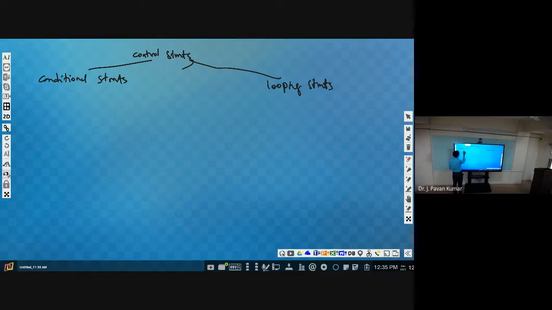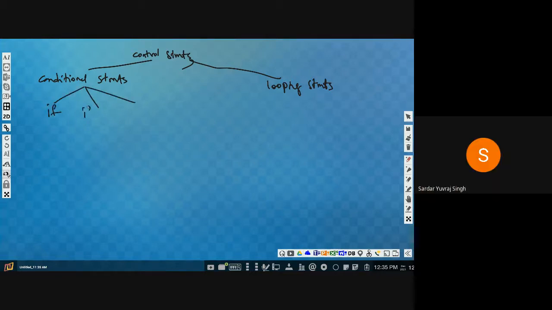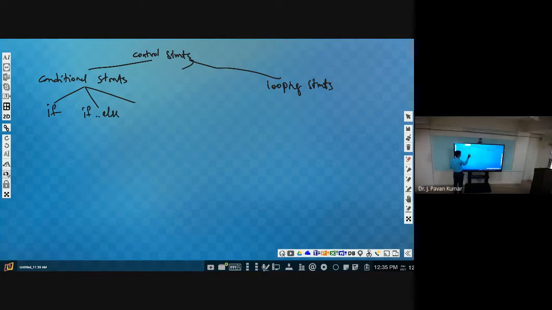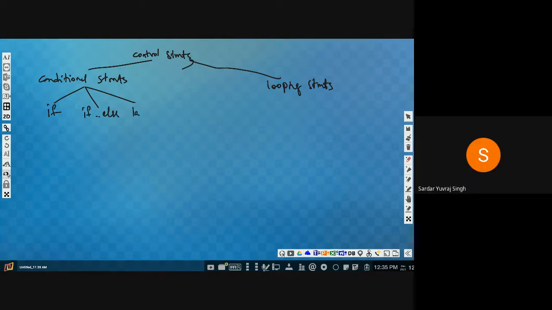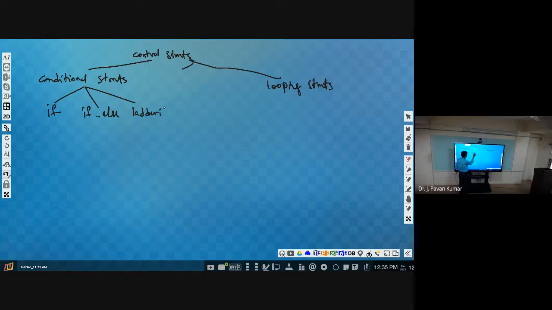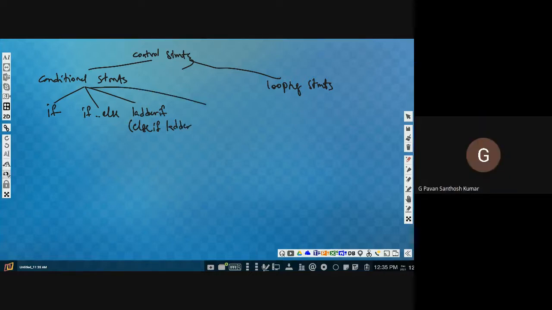In the conditional statements, we are having if, else, elif. If, else, elif, if else, any other? Elif, sir. We have seen ladder if, yes or no? Nested if, or else if ladder. Next, another one, nested if, sir.